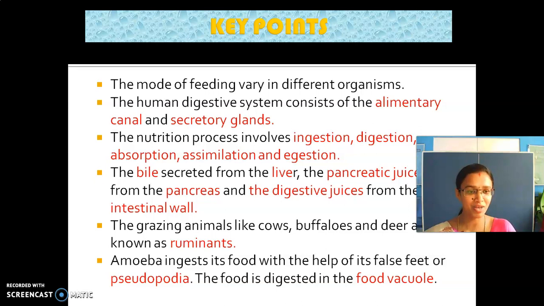Why are they called ruminants? In the chewing process, they do rumination. The food which enters their stomach returns to their mouth again and they chew it. So it is called the rumination process and these kinds of animals are called ruminants. And the amoeba has false feet called pseudopodia. It helps in capturing food, which is digested in the food vacuole.